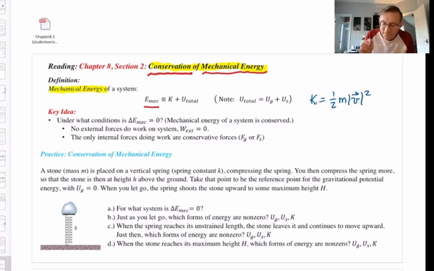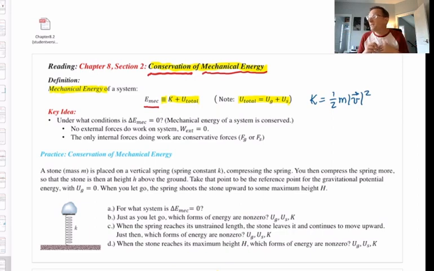So here's the definition of mechanical energy. Note 3 lines. This is the definition. It is the sum of the kinetic energy of the system plus the total potential energy of the system. Kinetic energy of the system plus the total potential energy. And all we mean by total potential energy is take however much gravitational potential energy the system has, plus however much elastic potential energy the system has. Okay? All right, so that's just a definition. That is the definition of mechanical energy.